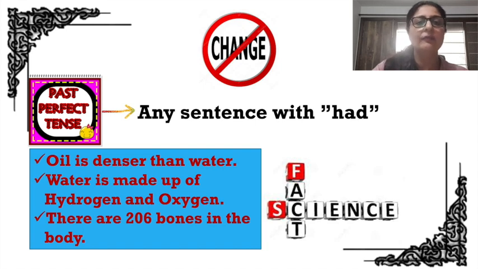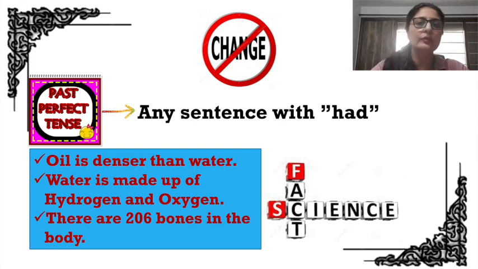It is a scientific fact. Therefore, it does not change. Similarly, water is made up of hydrogen and oxygen. It will not change. Is will remain is. There are 206 bones in the body. This doesn't change. It is a scientific fact. Therefore, it will remain there are 206 bones in the body.